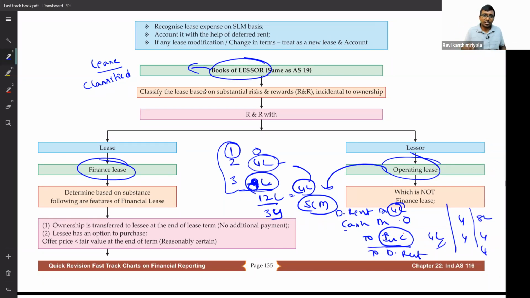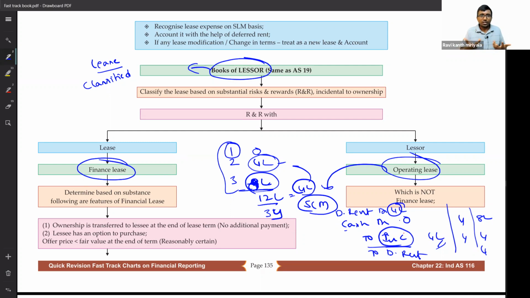End of the day, it is very clear. The asset has to be used for 3 years. I gave one building to the other party, and for 3 years mandatorily the other party has to use it. He may be paying 0 in the first year, next year more or next year less. That is just a finance arrangement, just an understanding between the parties. But the asset is being used in the same fashion.